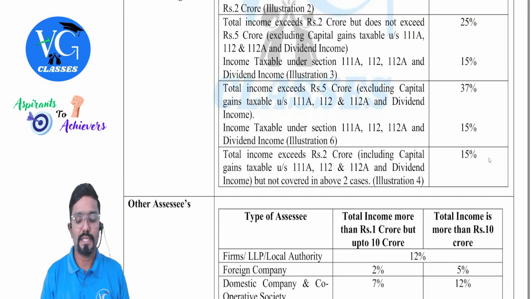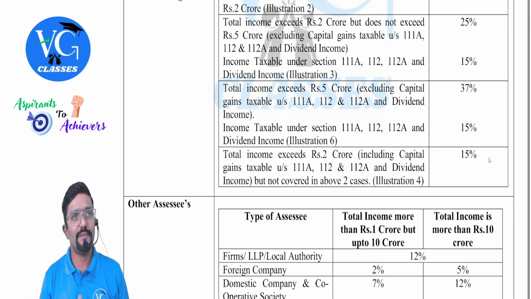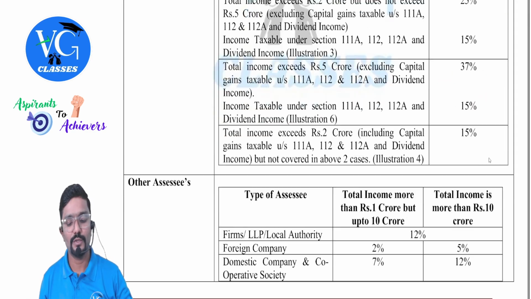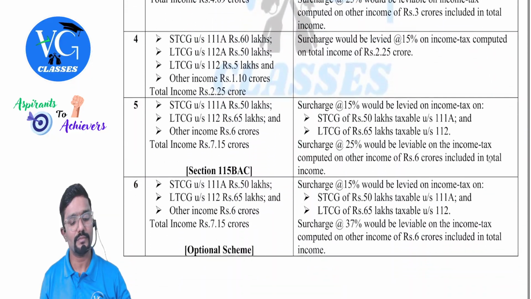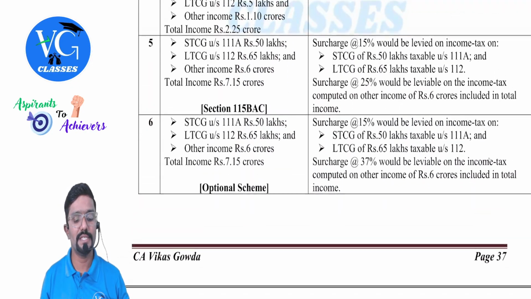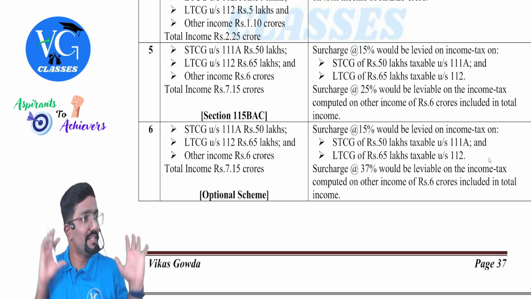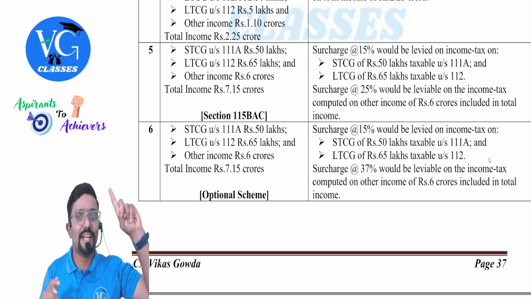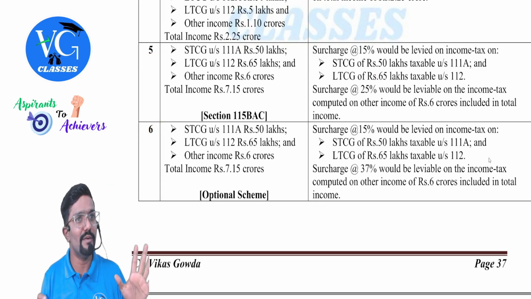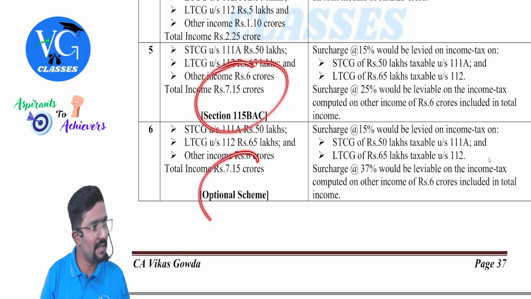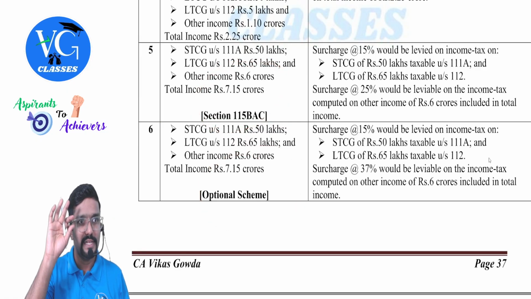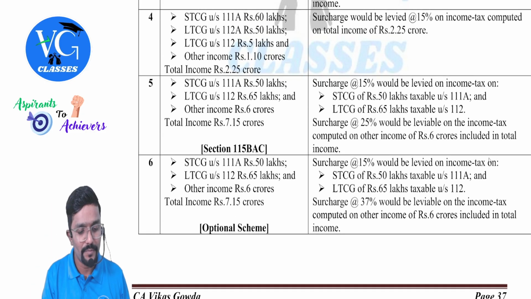Next, 6. 6 is important, because that is different. So total income is more than 5 crore. How much is that? 37%. So illustration 6 we will go. Guys, actually 5 and 6 are same. But under default regime and optional regime, it will change. Clear? You can observe 5 and 6 figures are same. But this is under default scheme. This is under optional scheme. Things will change.